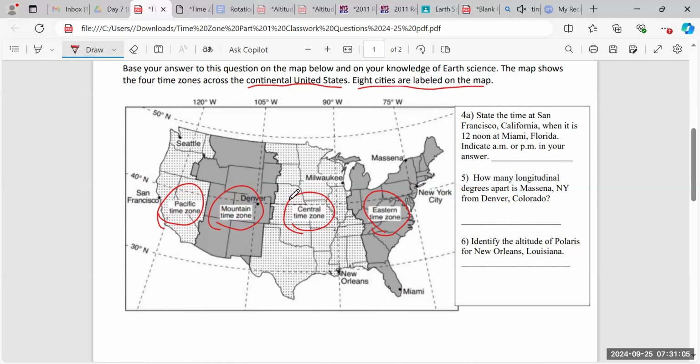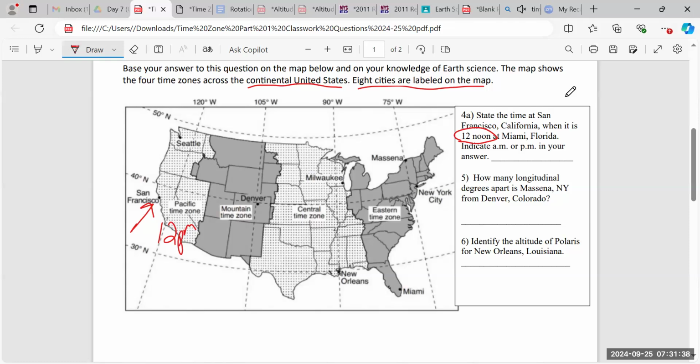Keep that in mind. State the time at San Francisco, California, when it is 12 noon at Miami, Florida. Indicate AM and PM in your answer. All right. Well, San Francisco, they said, is 12 noon. Where's San Francisco? San Francisco is right here. Okay. So polka dot white, it is 12 p.m. in San Francisco. What time is it in Miami, Florida?